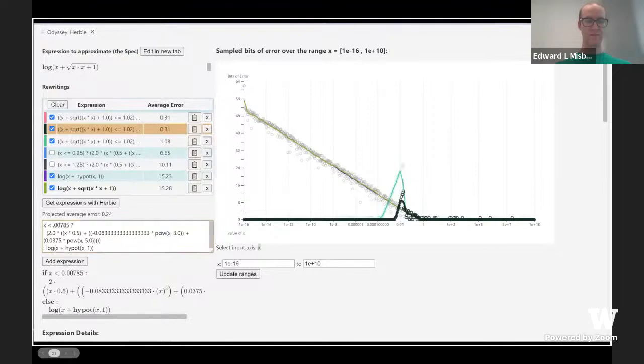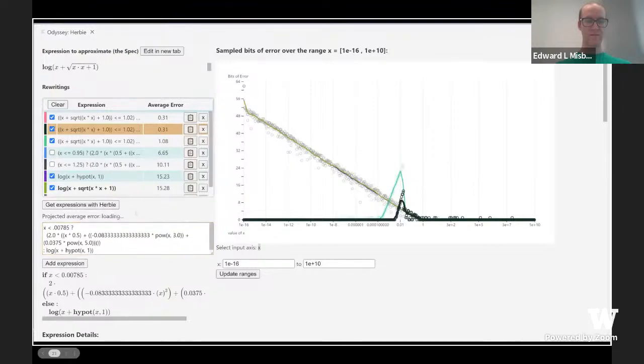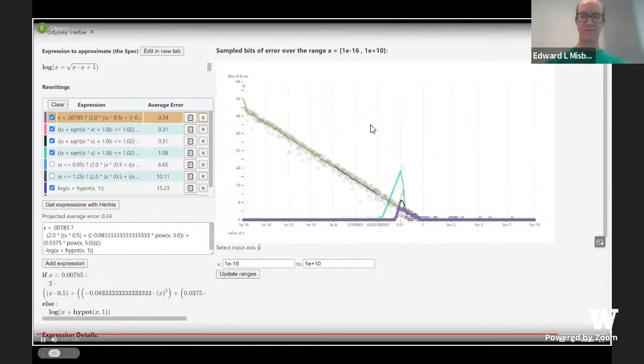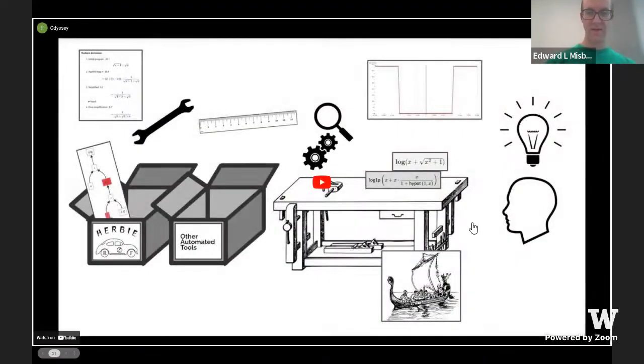This gives us an expression with lower error than Herbie's best result. We can confirm that the mixed expression acts the way we are expecting by checking the graph. By exposing internal